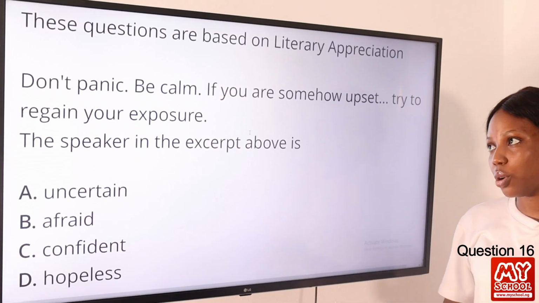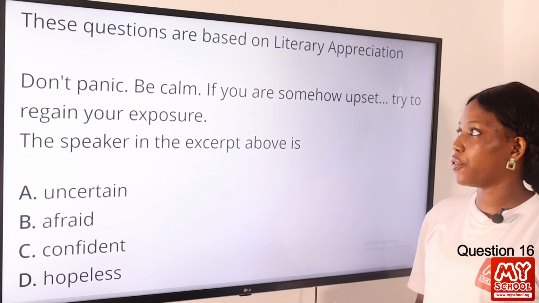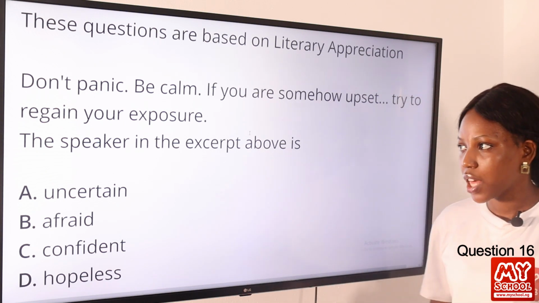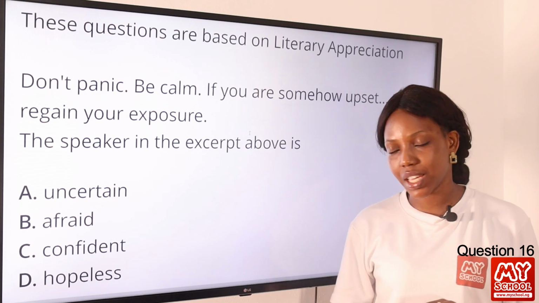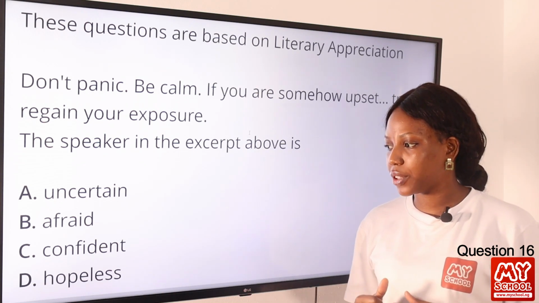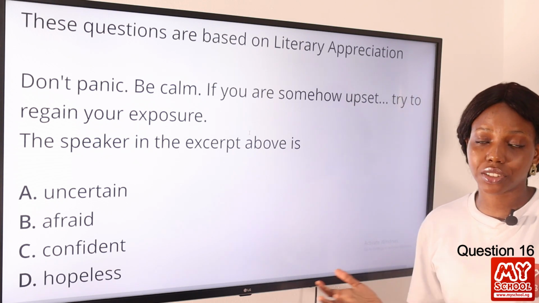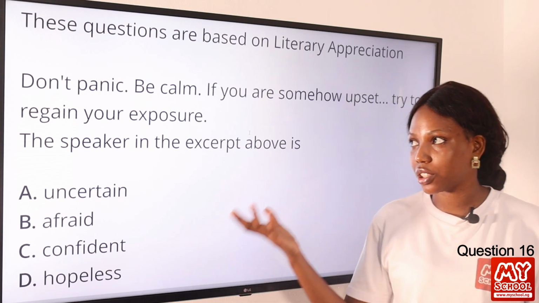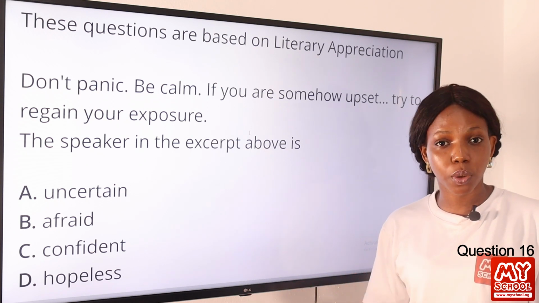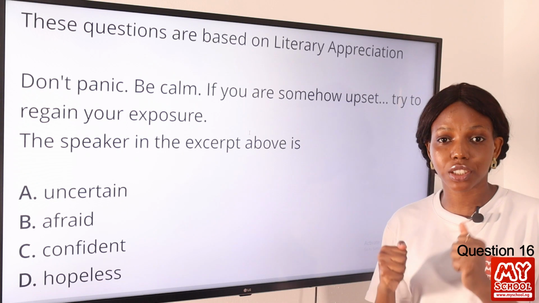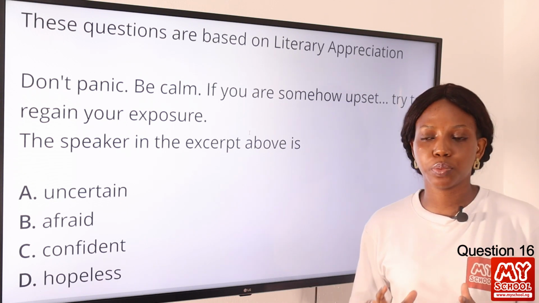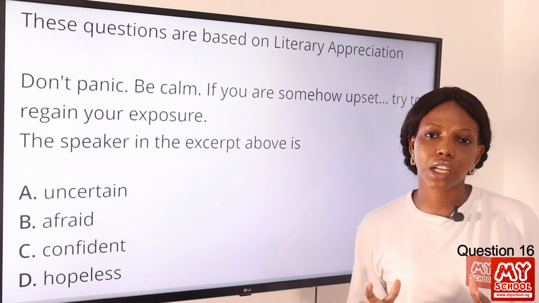Question 16. Don't panic, be calm. If you are somehow upset, try to regain your composure. The speaker in the excerpt above is A. Uncertain, B. Afraid, option C. Confident, option D. Hopeless. The answer to this question is definitely confident. Now you can see, don't panic, be calm. This person is confident, is self-assured, is bold, is positive, is assertive, okay? So if you are somehow upset, try to regain your composure. So option C is the best answer to this question.